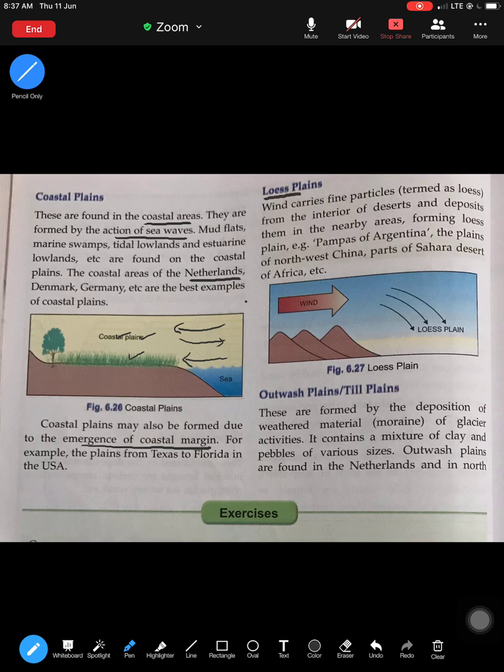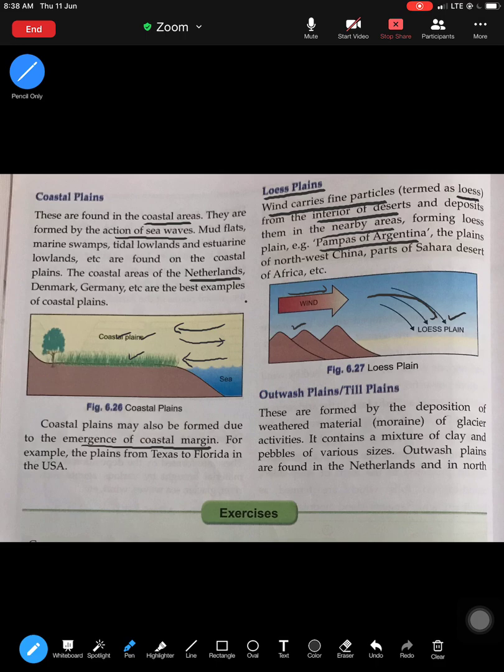Next, loess. Loess plains are basically formed when wind carries fine particles, which are known as loess, from the interior of the desert and deposits them in the nearby region. If you look here, this is a desert. Wind carries the sediment from the desert and starts depositing it somewhere. So that is how a loess plain is formed. The Pampas of Argentina, you can learn this as an example.